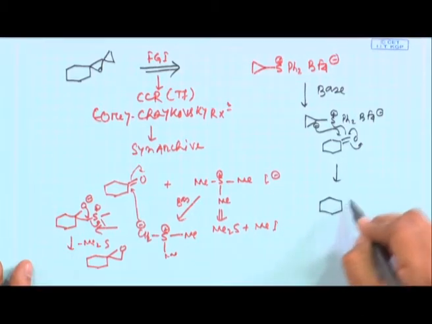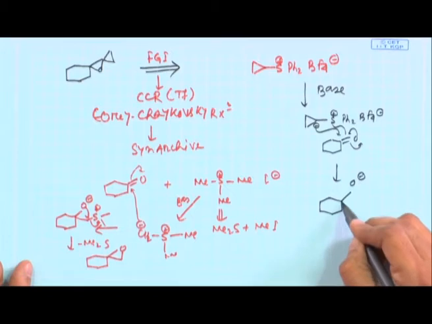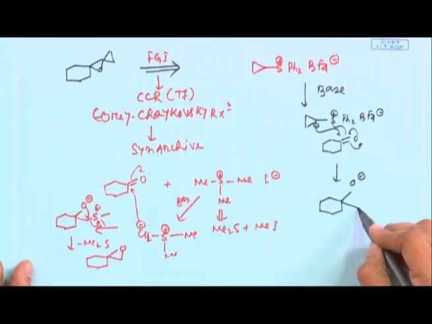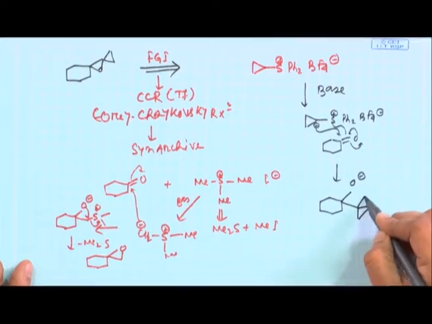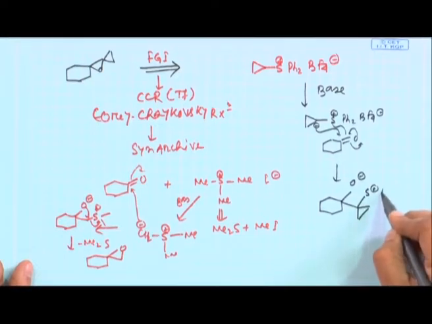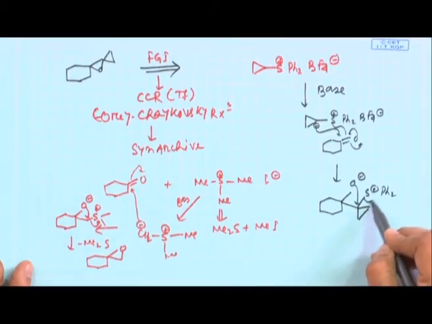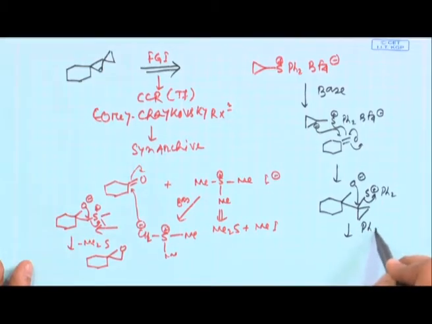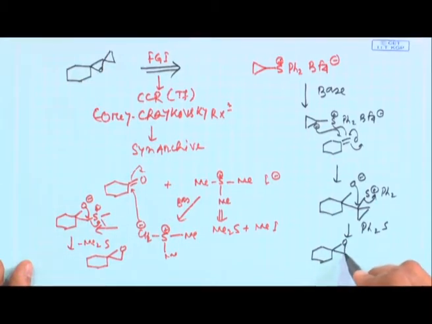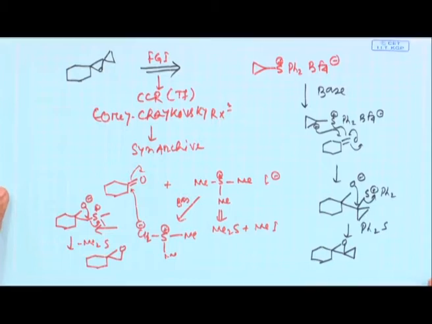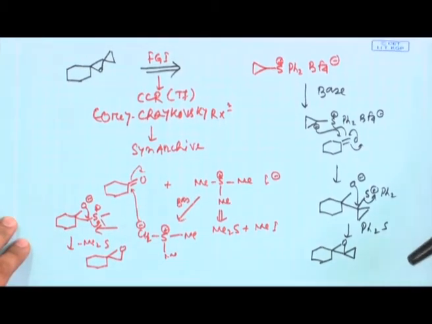To make it simpler, I will write O minus, then the cyclopropyl group, and then S plus Ph2. Now this O minus attacks here and gets rid of this diphenyl sulfide, and you get the corresponding epoxy species. Now, this epoxy species you have to use in this Meinwald rearrangement.